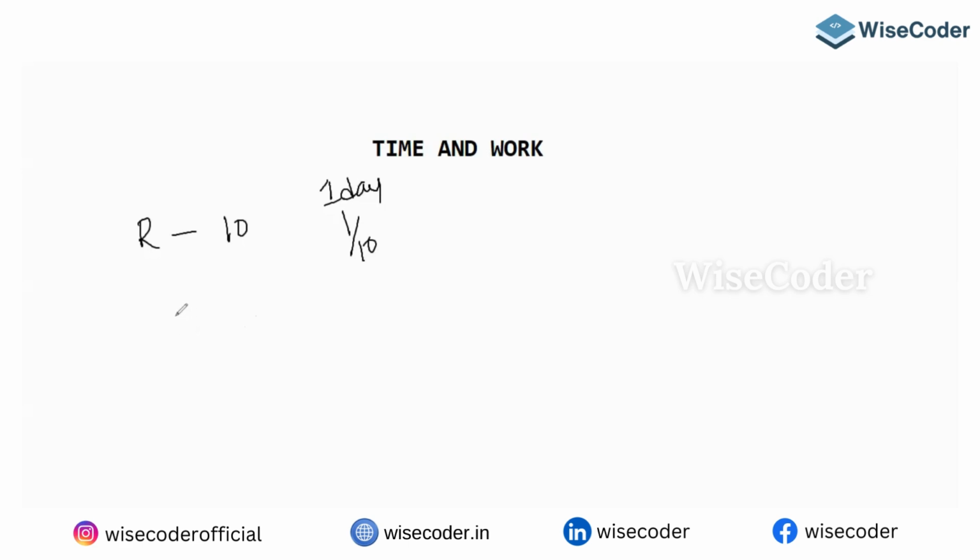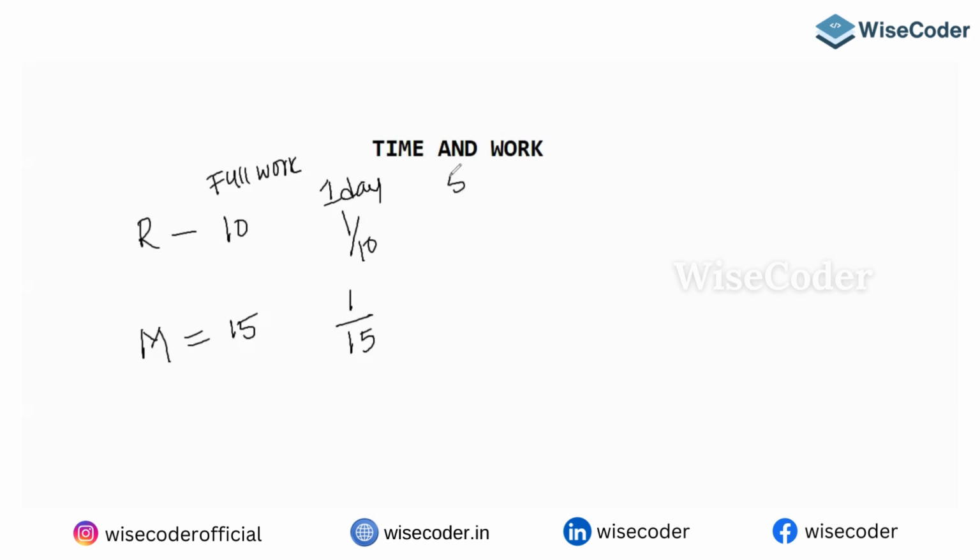Let's say the other way around. Mahesh can do in one day 1 by 15th of the work. So to complete the full work, that fellow will take how many days? Vice versa, he will take 15 days. So every day he will do the same amount of work.